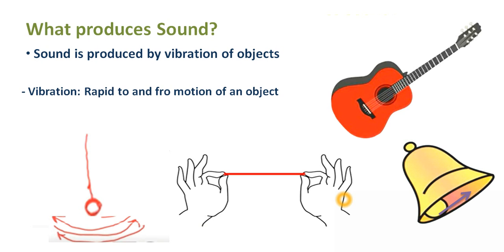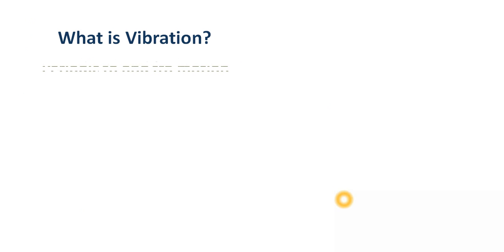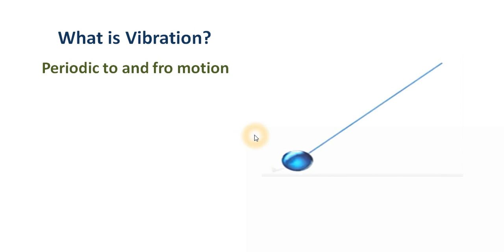Let's spend some more time to understand vibrations in more detail. What is vibration? As I said, vibration is the periodic to and fro motion. Now, what do you mean by periodic? That means any motion which takes place at repeated, regular intervals of time. Here I again take the example of a pendulum.